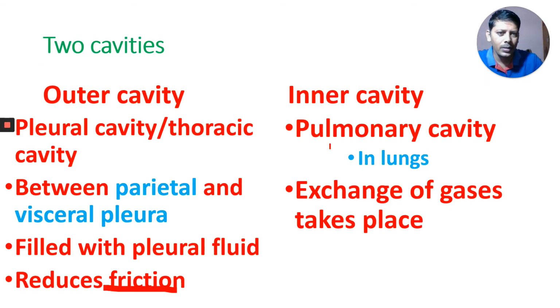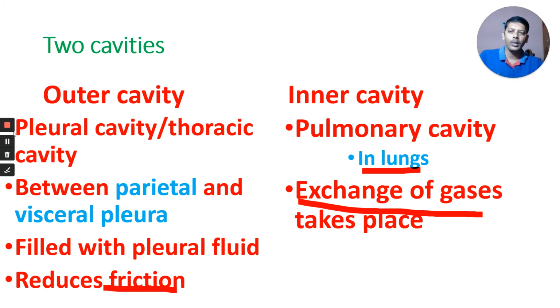Pulmonary cavity. Where is it? The pulmonary cavity is present in the lungs. Okay, what takes place here? Exchange of gases takes place in this pulmonary cavity. That is the difference between the pleural cavity and the pulmonary cavity. The pleural cavity is also called the thoracic cavity.